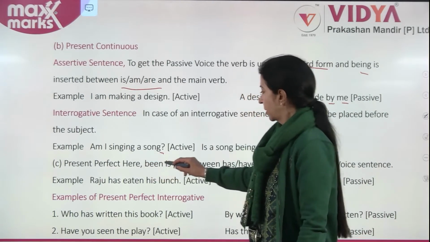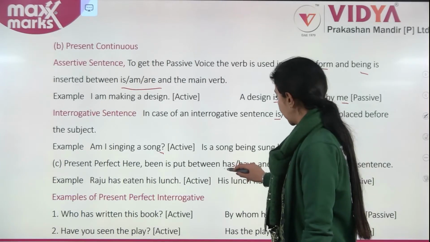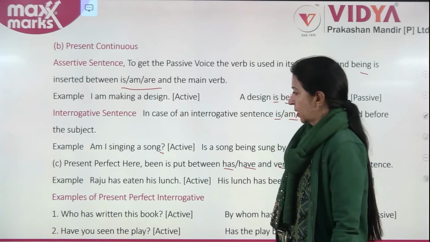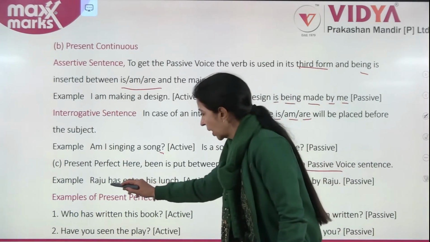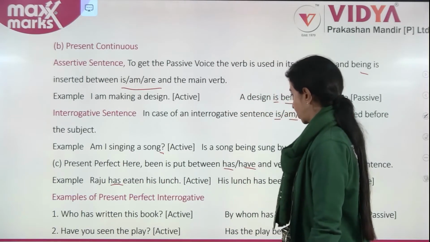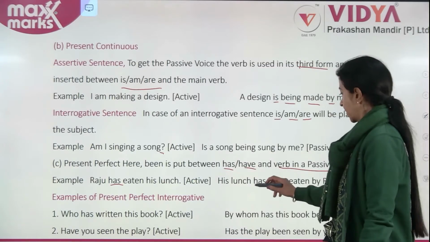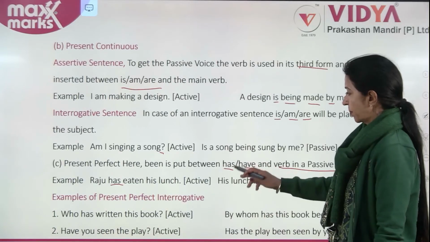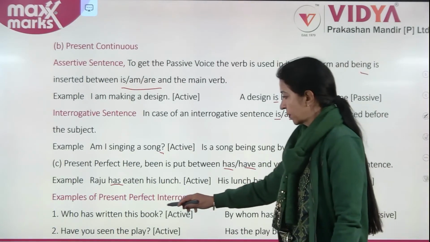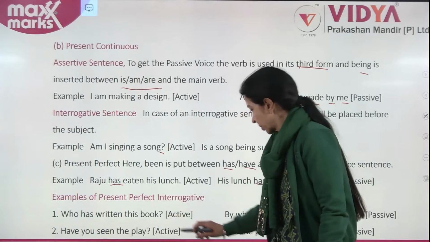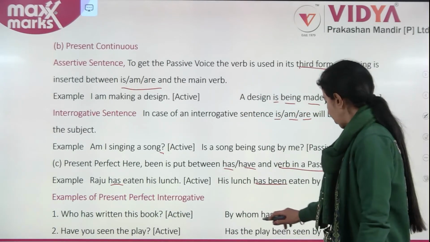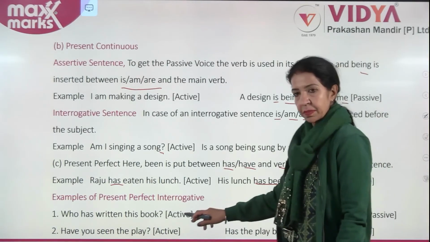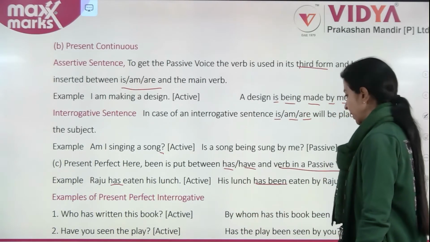Present perfect. Here, been is put between has, have and verb in a passive voice sentence. Example, Raju has eaten his lunch. His lunch has been eaten by Raju. Examples of present perfect interrogative. Who has written this book? By whom has this book been written? Have you seen the play? Has the play been seen by you?